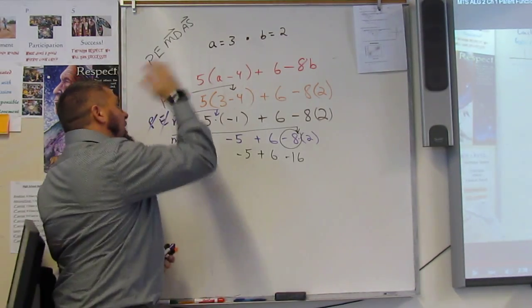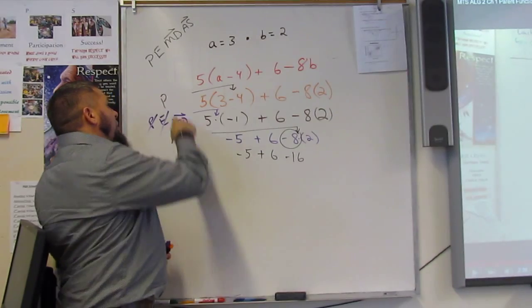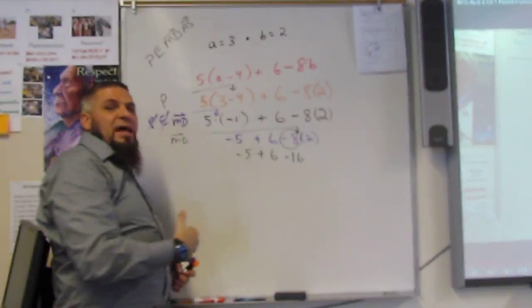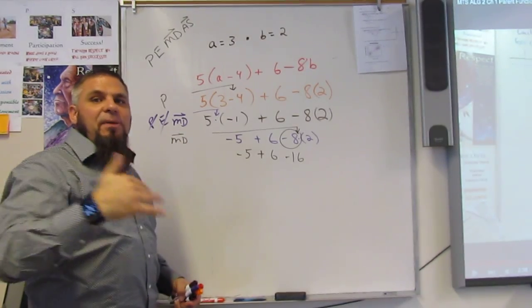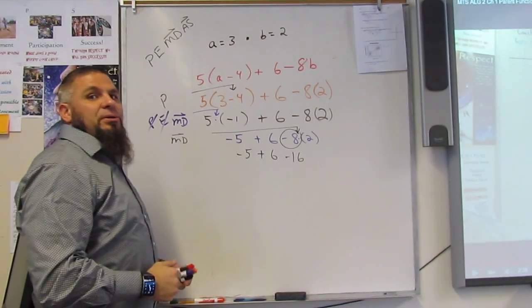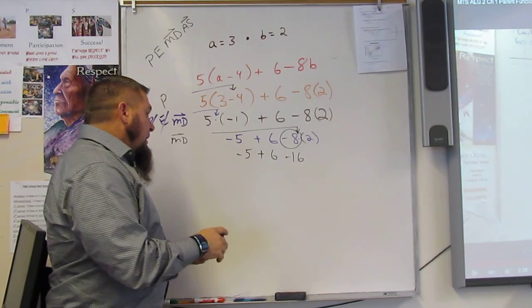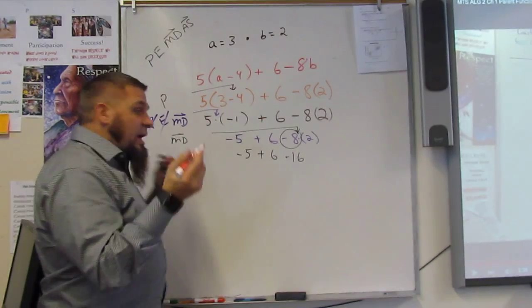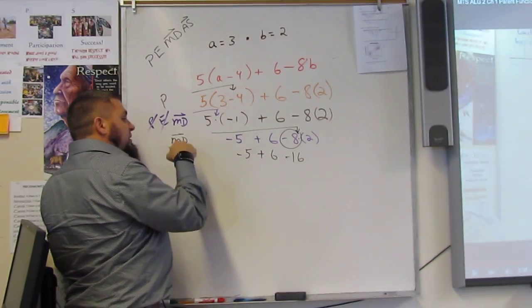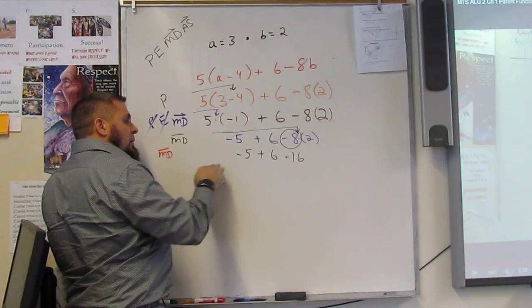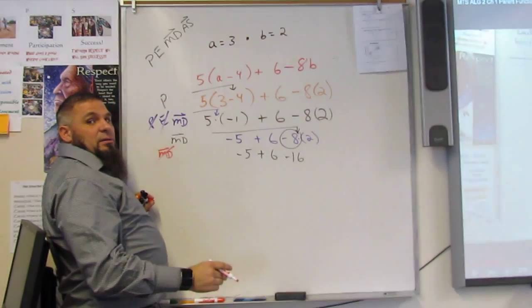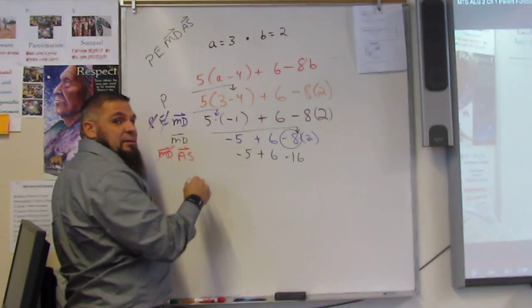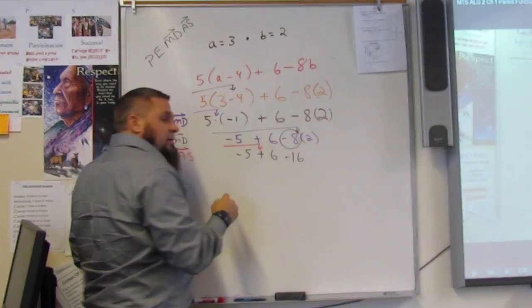And notice I'm doing the colors. The brown derives brown. The purple derives purple. The black derives black. So I know what every step I did in color code. Okay? Then if I need to, I go back to the same color I started with, red. And I'm like, okay, I'm still multiplication, division. But there is none, so I'm done with that. So now it's addition, subtraction, from left to right. So I start here and I go to here.